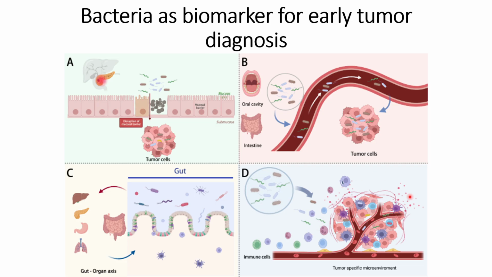This is one of the reasons by which this microbiota can be expanded or can result in a change in the bacterial compositions near the tumors. So these are the four ways by which the microbiota of the tumors can be disrupted.